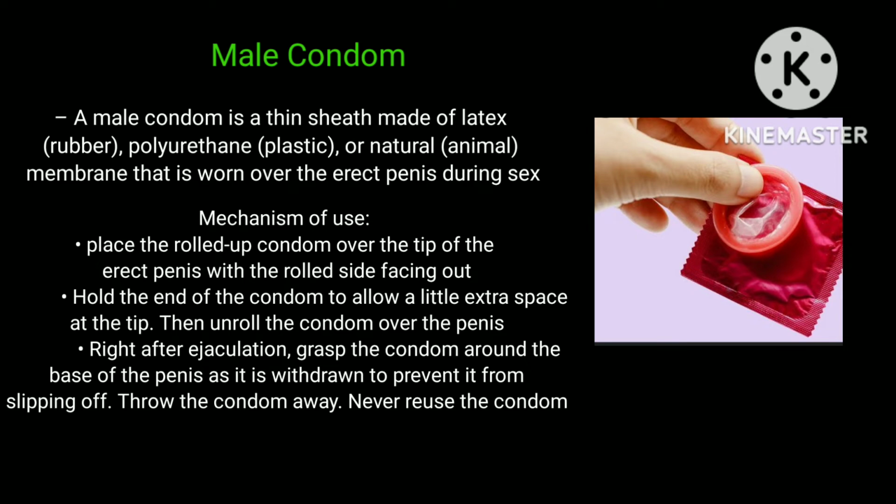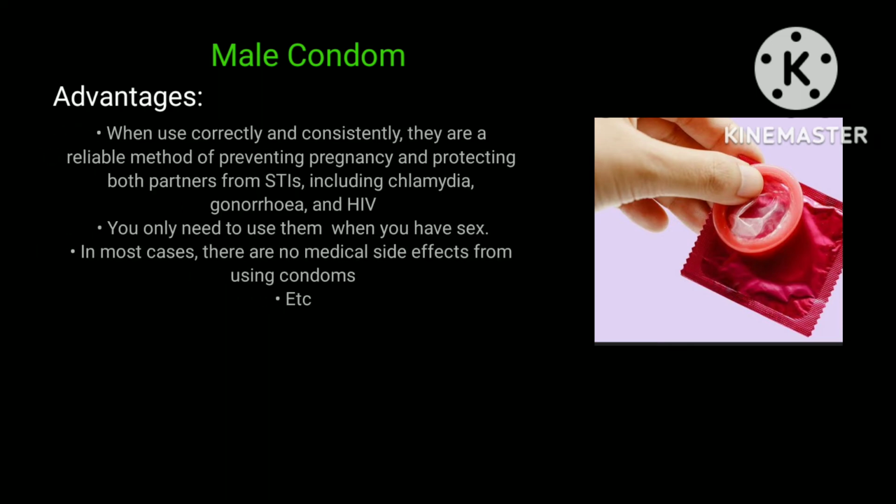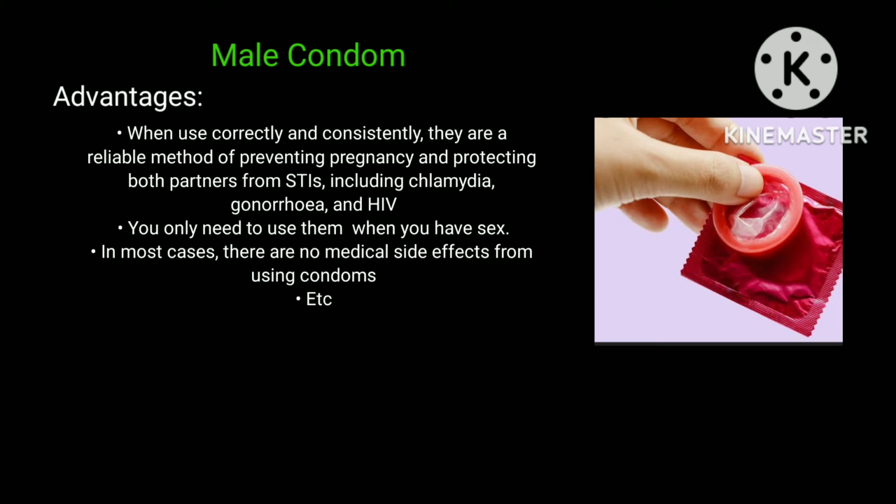Right after ejaculation, grasp the condom around the base of the penis as it is withdrawn to prevent it from slipping off. Throw the condom away. Never reuse the condom. The advantages of using the male condom are: when used correctly and consistently, they are a reliable method of preventing pregnancy and protecting both partners from STIs, including chlamydia, gonorrhea, and HIV. You only need to use them when you have sex. In most cases, there are no medical side effects from using condoms, and so on.